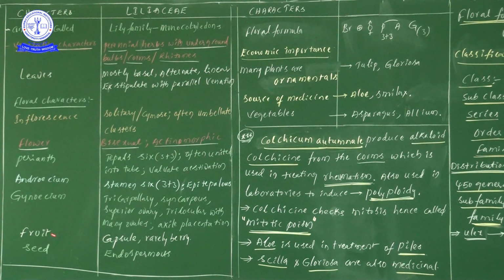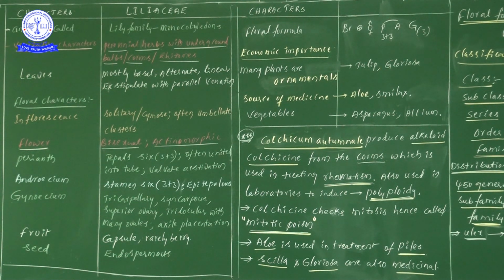Next one, fruit. Fruit type is capsule, and rarely we can find berry also. Next one, seed information. Seed is endospermous. Endospermous means, what is the point we have to remember? Endosperm is present.